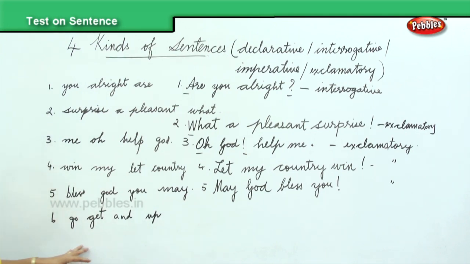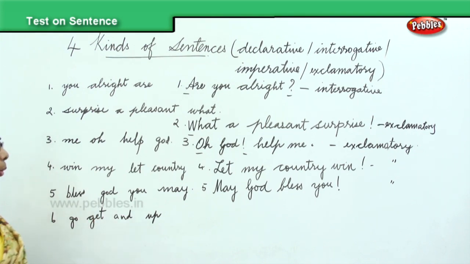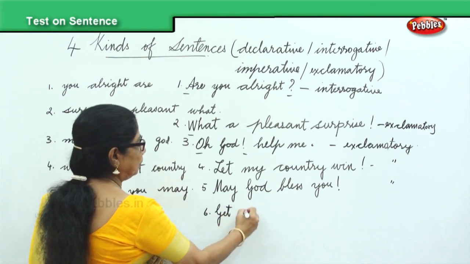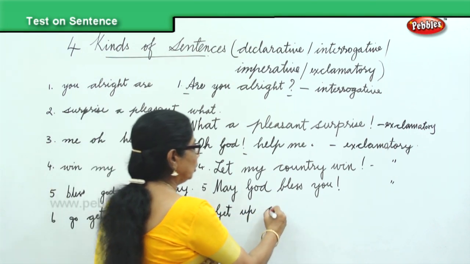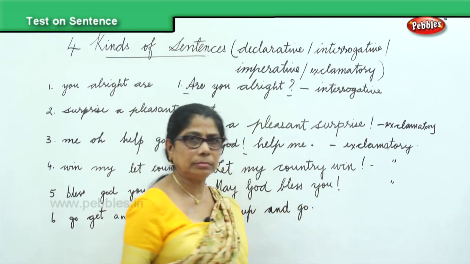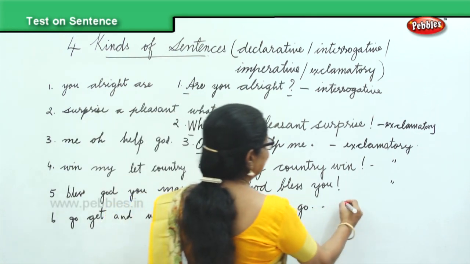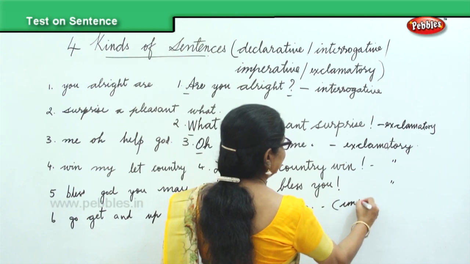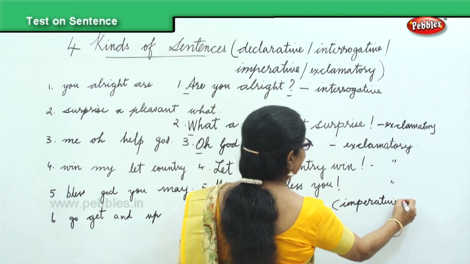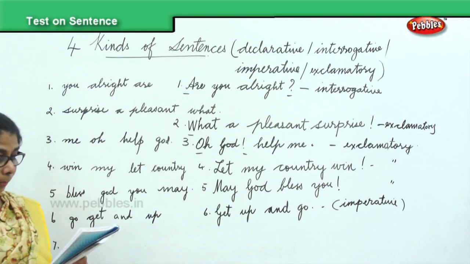Now, look here. How will you change it? Get up and go. Sixth one. Get up and go. It's a command, an order. Don't sit down there. Get up and go. What is that order? Imperative. It's an imperative sentence. Very good. I'll give you one more.